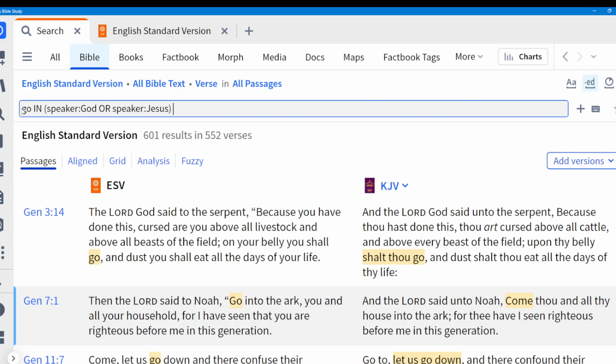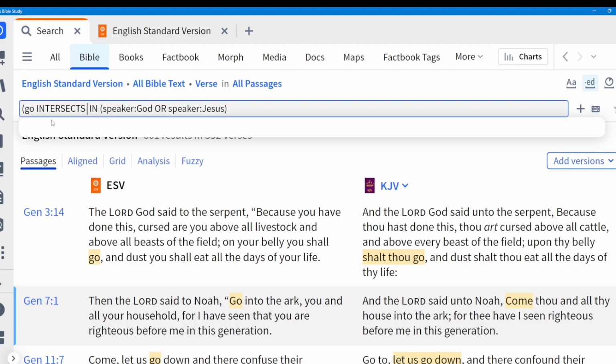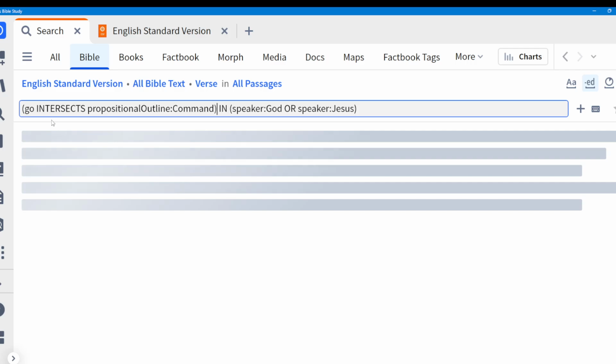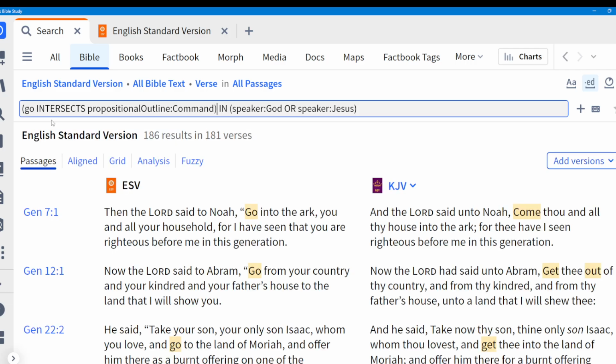And so I want to find now where go, right, is a command. So I'm going to do go intersects. Intersects is what you use in Logos when you have two things and they should be identical, right? So that word should be go and it should be a command. And so I want to find go as a command in a time where God or Jesus is speaking. And so I hit enter here, and 601 results is now 186.